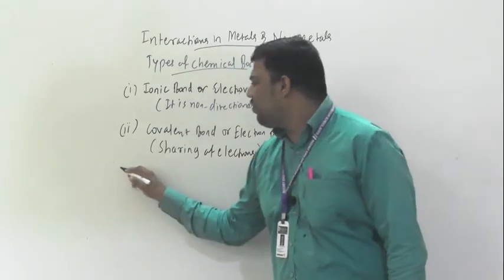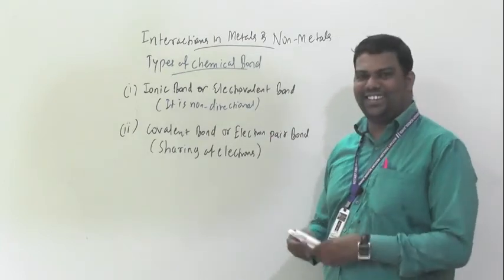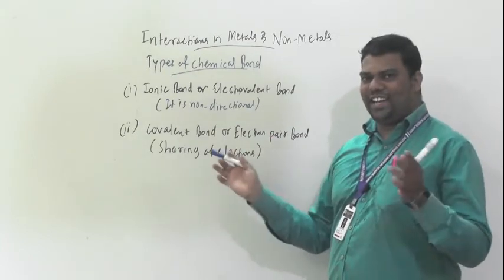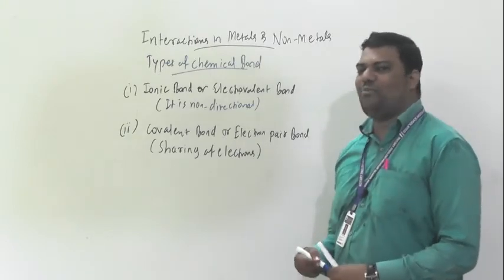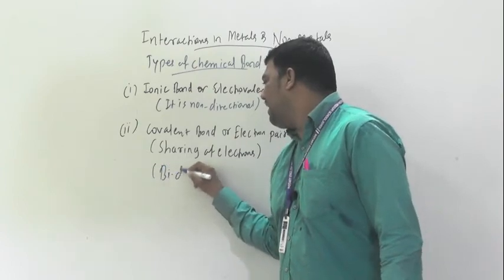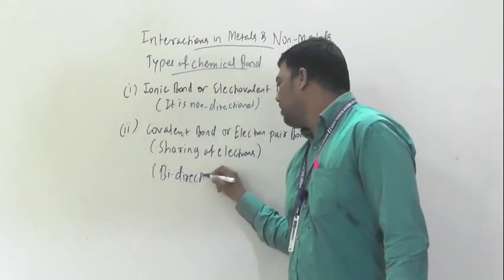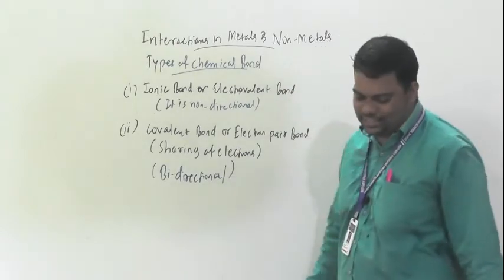Understood? So these are bidirectional, meaning from any direction it can form a chemical bond. On both sides, bidirectional.